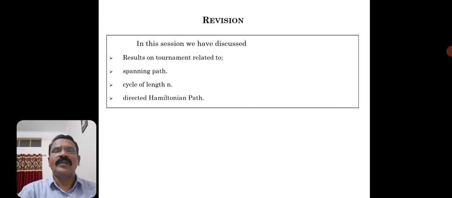The topic of tournaments is very interesting, and the entire topic of directed graphs is interesting and very useful. But to understand it, you have to go through all concepts in detail. If you follow all the terminology of directed graphs, then you can easily follow the results and solve the examples based on directed graphs.